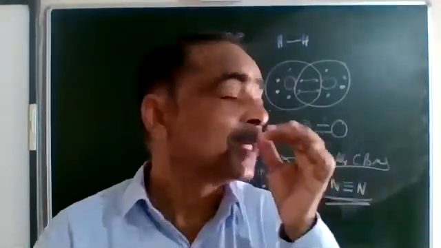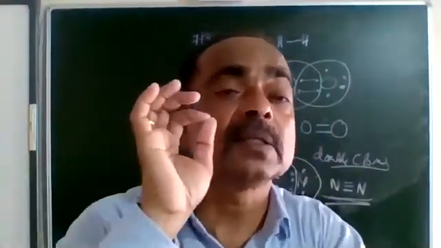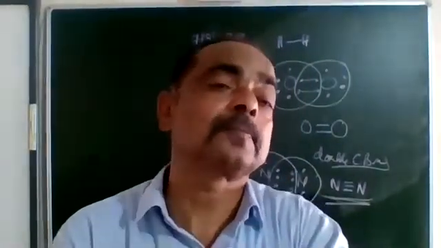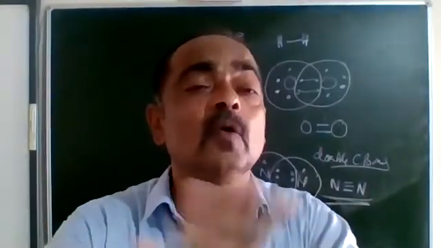You know, during thunder and lightning, with millions of volts, at that time the nitrogen molecules are converted to nitrogen atoms. You will be studying that in the nitrogen cycle. Understood it clearly? So this is about covalent bond.